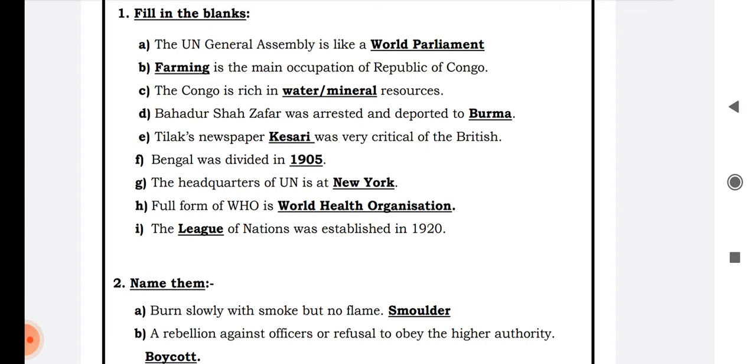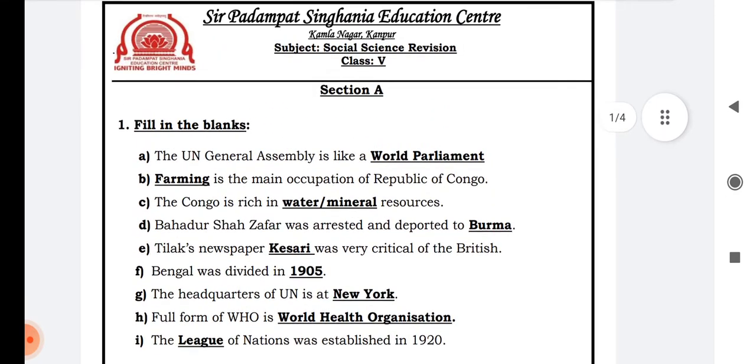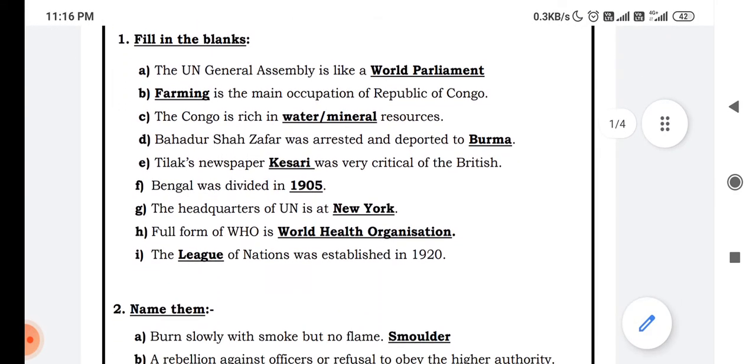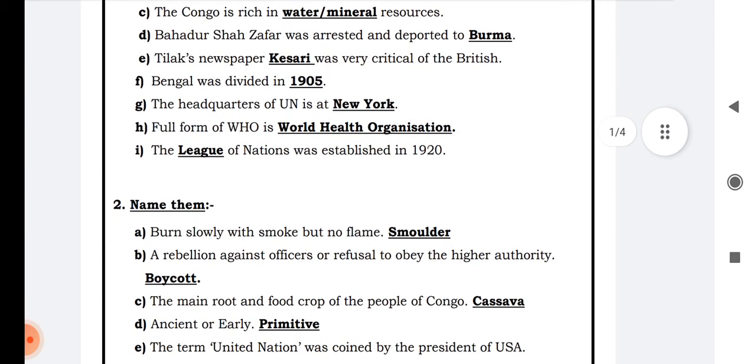The Congo is rich in water, mineral resources. Yes, whenever we talk about any country, we talk about the natural resources or the main resources which are there in that country. So one of the resources in which the Congo is rich is the water and mineral resource. You all know that there is a river, the Congo River. Yes, by the name of the country itself.